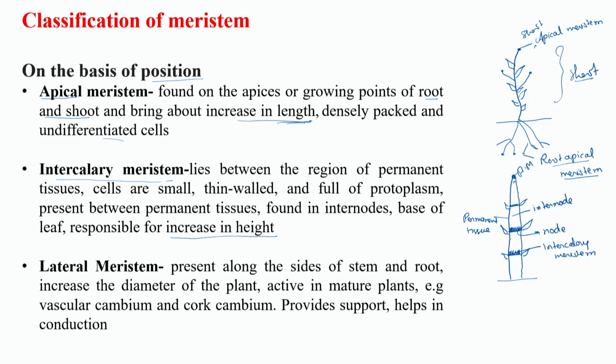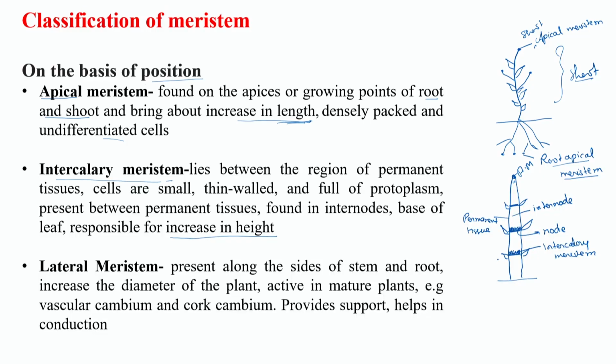And one more thing: sometimes these intercalary meristems could also originate from permanent tissue, because, as we will learn later, sometimes permanent tissue also gets de-differentiated, regains its capability of division, and again starts dividing. So the theory is also there that they could originate in that way.